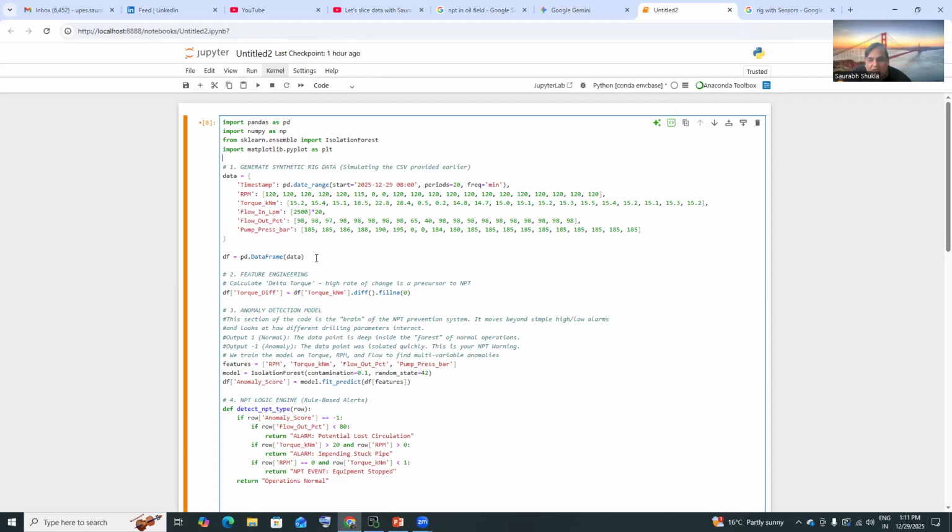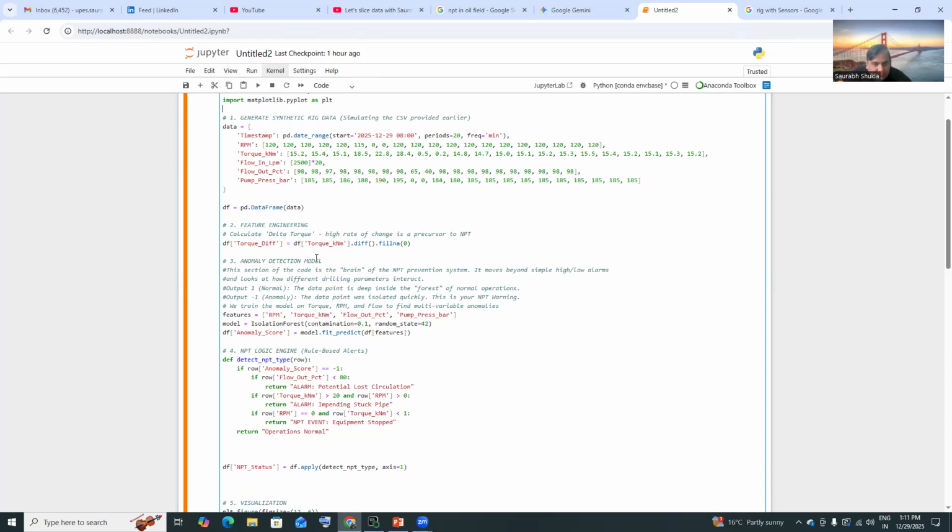So you can read this particular data in a data frame. Then you can easily create the delta torque, that is, what the torque was earlier and what the current torque is. So you can take that difference over the time frame. And then anomaly detection. Anomaly detection will take all the features like RPM, torque, flow in and flow out, and pump pressure bar, take everything into consideration, and create an anomaly score. If everything is a perfect fit, it will give you +1. And if everything is not a perfect fit, it will give you a -1.